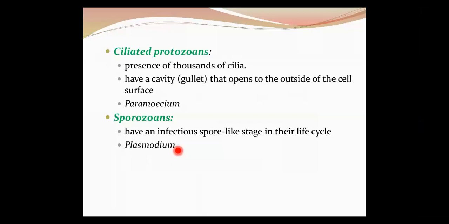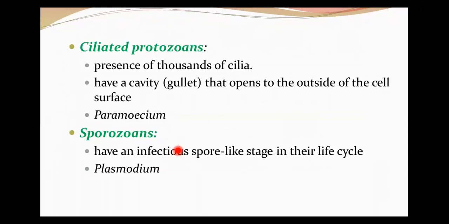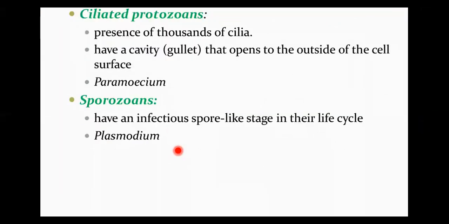The next group is ciliated protozoans, which show the presence of thousands of cilia. They have a cavity that opens to the outside of the cell. That cavity is called the gullet. The movement of rows of cilia causes the water laden food to be steered, or it allows the food to enter through the gullet. The example under this category is Paramecium.